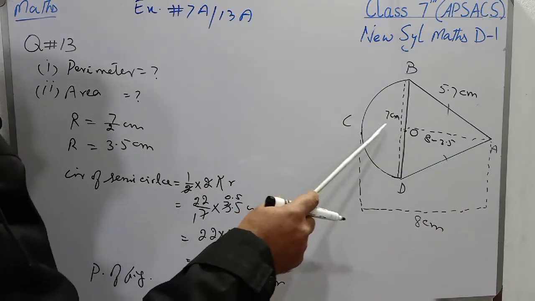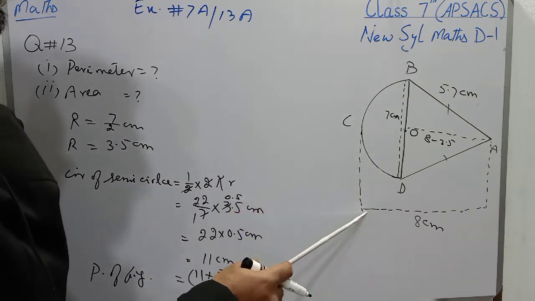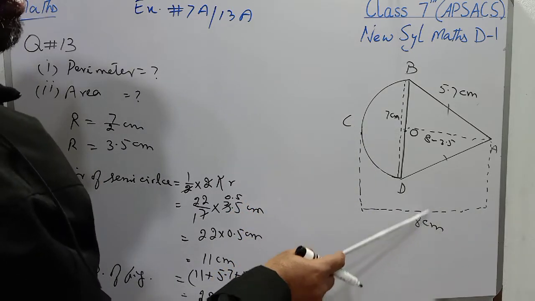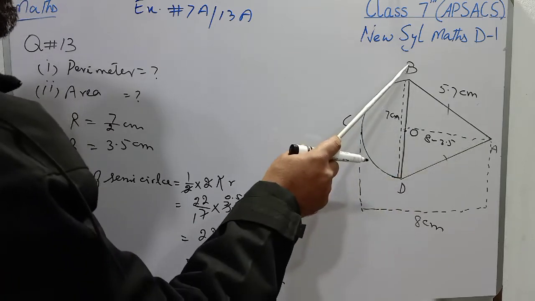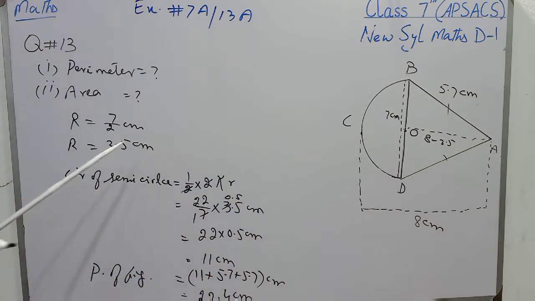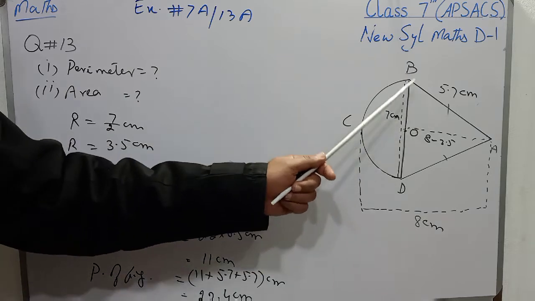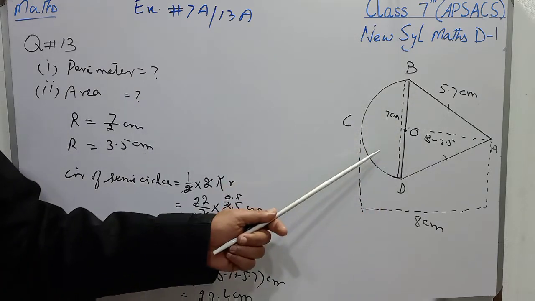Because 3.5 is the radius, I will subtract 3.5 from 8 and that will be the altitude of triangle BAD, and in this way we will find the area of triangle BAD and the area of the semicircle.